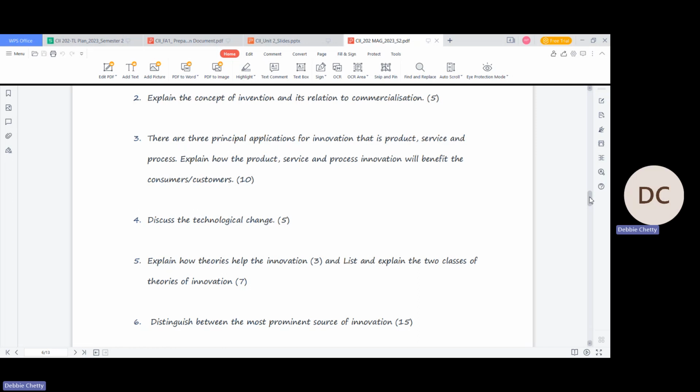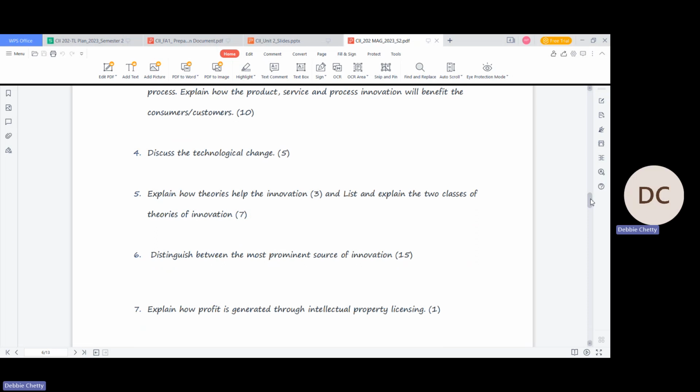List and explain 2 classes of theories of innovation. So you're going to list what these 2 classes of theories of innovation are. Then you're going to explain each of those 2 classes. You don't just list it without explanation. You're going to lose marks. Make sure you list and explain both those classes. But first, you need to explain how these theories help the innovation. So there are 2 parts to that question.